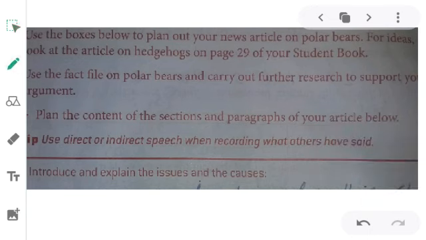In the second question, what you have to do is use the box below to plan your news article on polar bears. For ideas, look at page number 29 of your student book. Plan the content of the sections and paragraphs of your article below. You have to introduce and explain the issues and causes. You can use any speech, direct or indirect.